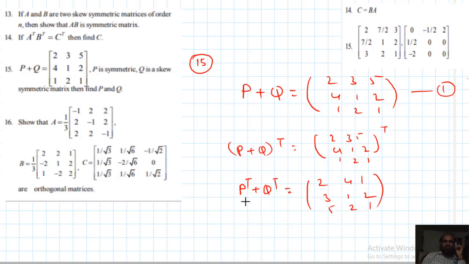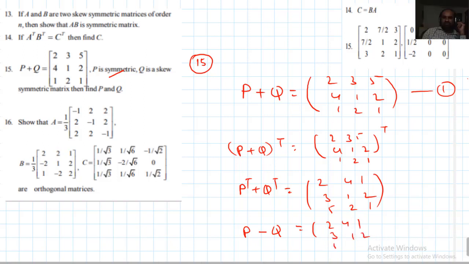P transpose means P only, because P is given as symmetric, and minus Q, because Q is given as skew symmetric. So P minus Q equals 2, 4, 1, 3, 1, 2, 5, 2, 1. Result number 2. You need to write the reason why you got this: P transpose equals P and Q transpose equals minus Q.